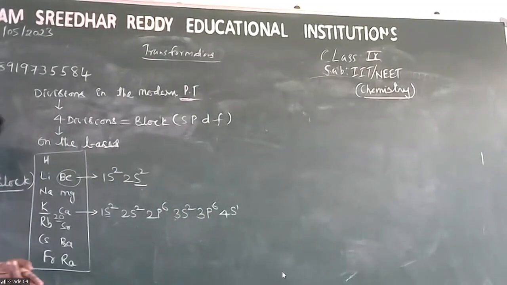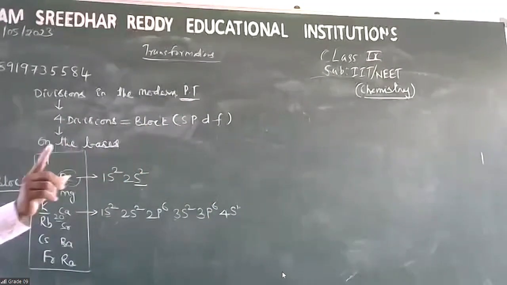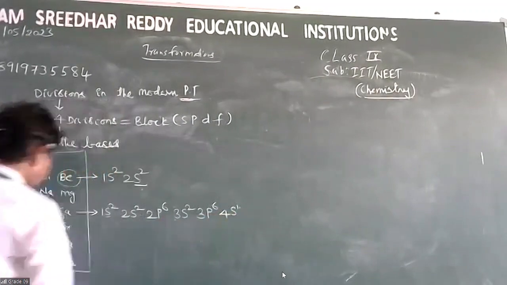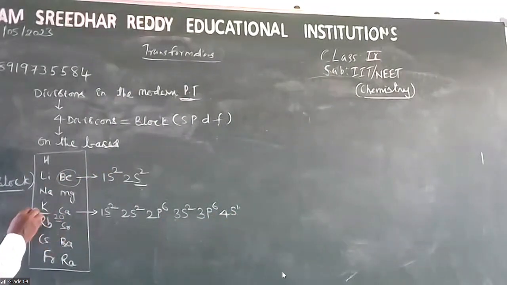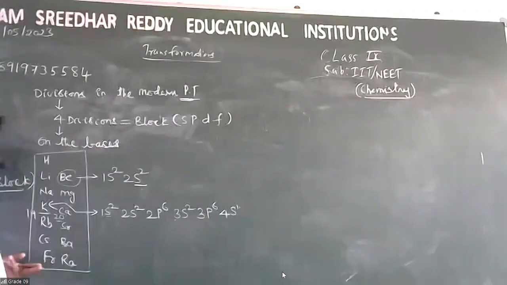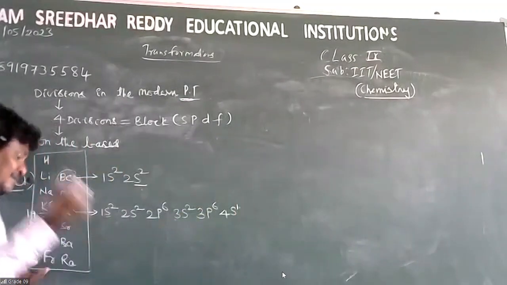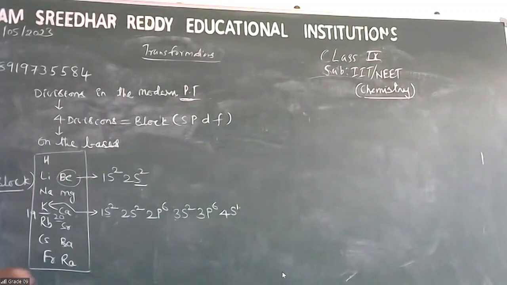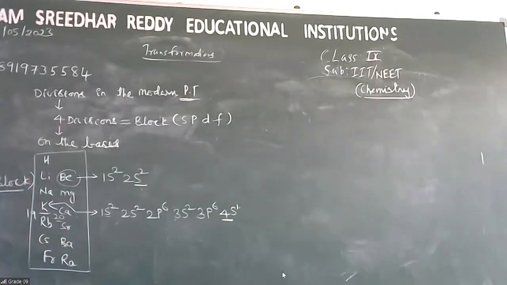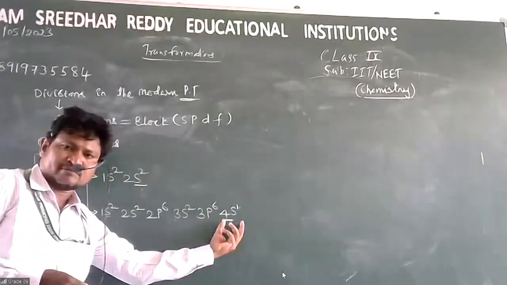And finally, the 19th electron. Let it be potassium, no problem. Go to 19, potassium. The 19th electron enters the s orbital of the fourth shell. This is called the last electron.